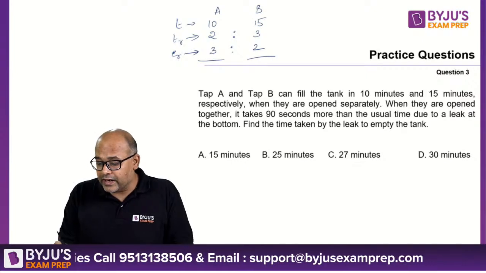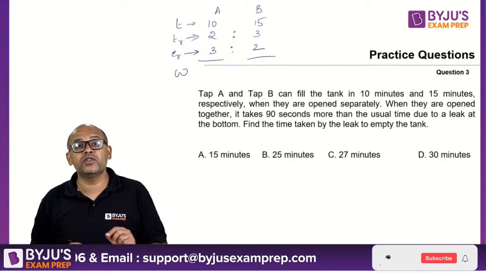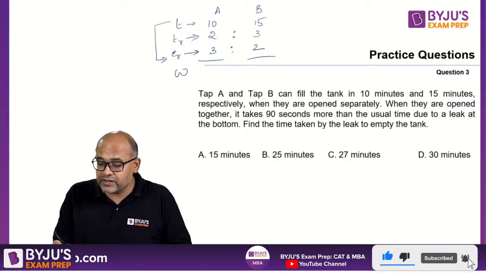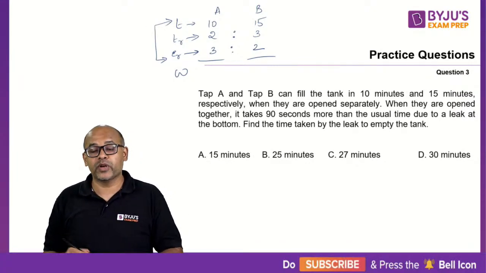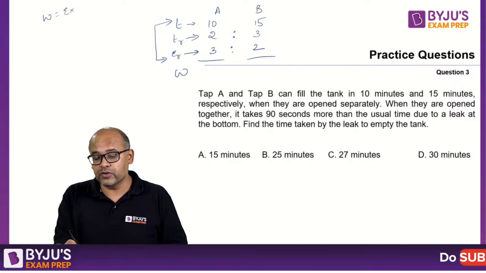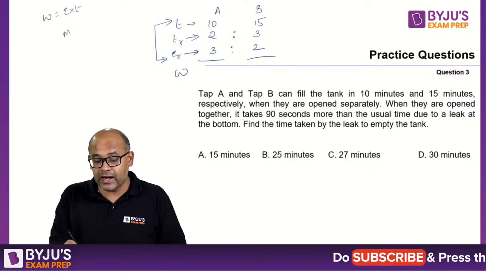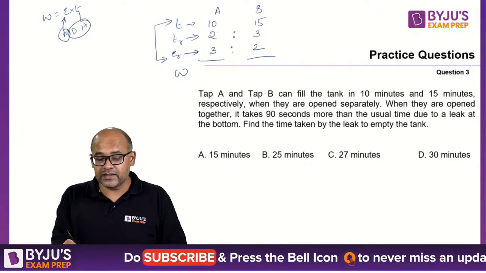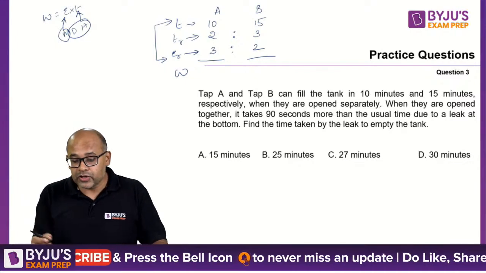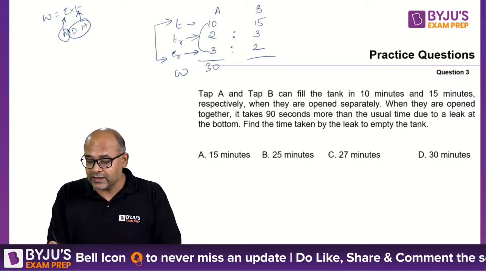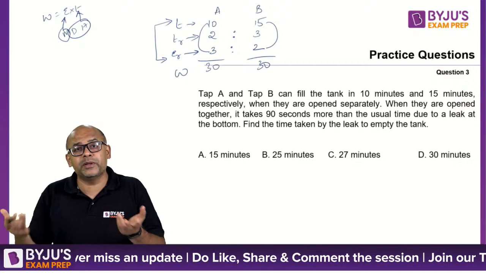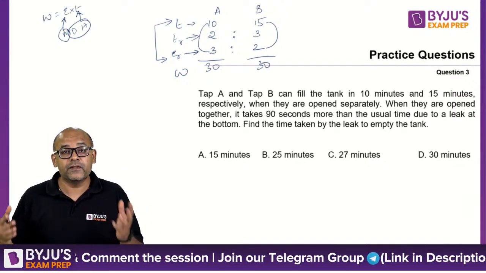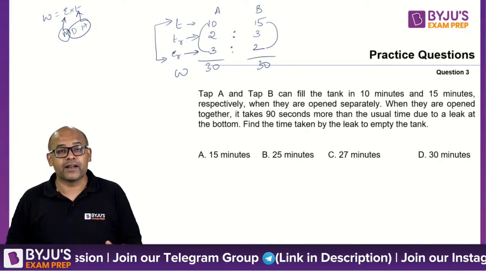So the work that needs to be done by each person individually will be the product of efficiency ratio and time. Because work is efficiency into time, which is man day hours. We just saw, right? Man day hour. So man is the efficiency part, day and hour is the time. So 10 into 3 is 30. Similarly, 15 into 2 will also be 30. It has to be 30 because both A and B tabs are doing the same quantity of work. They are filling the same tank.